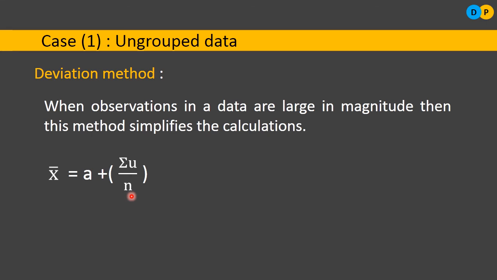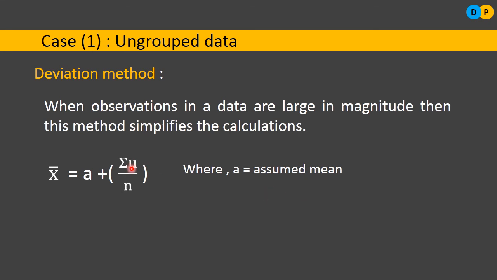So what is a here? A is nothing but an assumed mean. What do you mean by assumed mean? Actually we need to find the arithmetic mean, no? So what is the assumed mean here? We may have n observations. Out of those n observations, we will consider any one value as our assumed mean. We pick one value out of the n observations and assume that particular value as a mean. We are just going for an assumption, it's not a true thing. In this particular formula, a is an assumed mean.